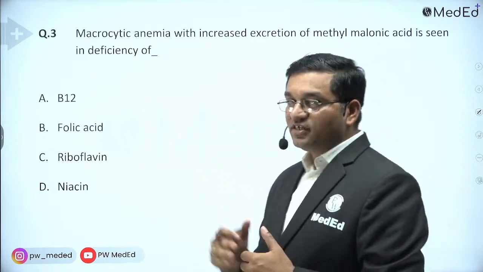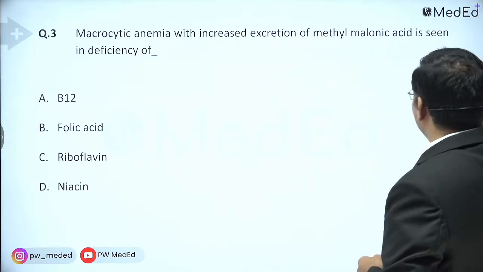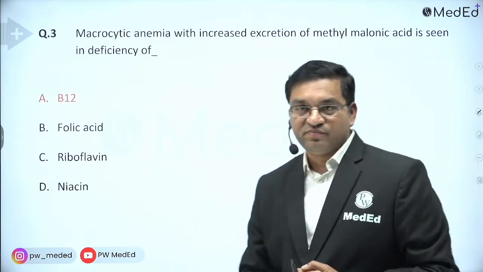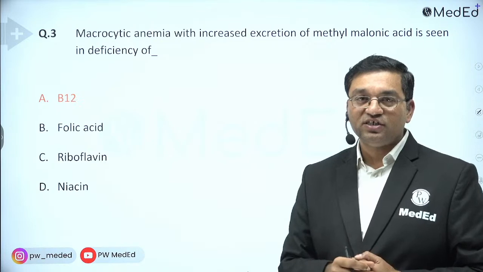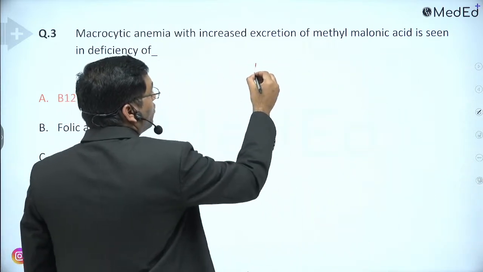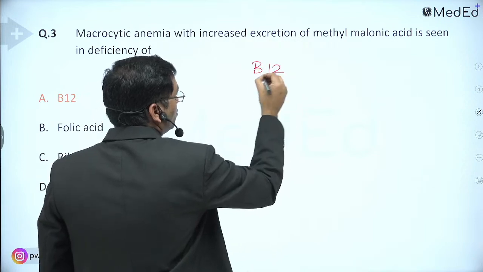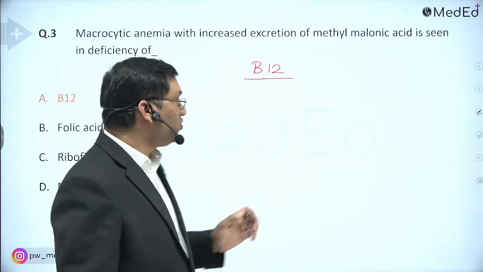So what is the answer here? Methylmalonic acid excretion in the urine, so the answer is B12. How will you differentiate between these two conditions? B12 is important for 2 reactions, with 2 coenzyme forms. It is present in food of animal origin.